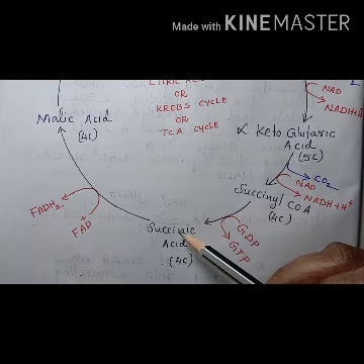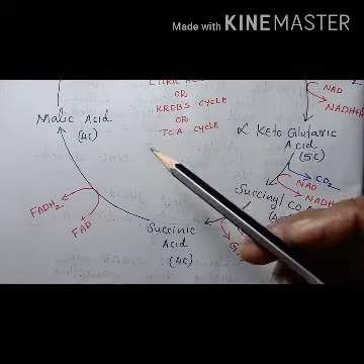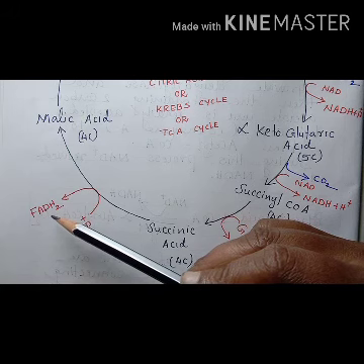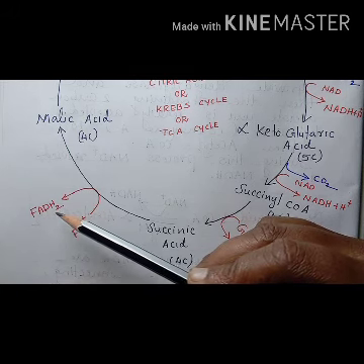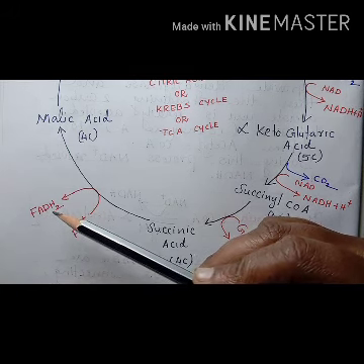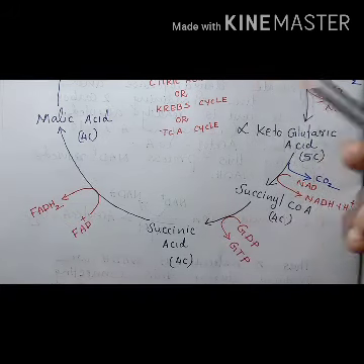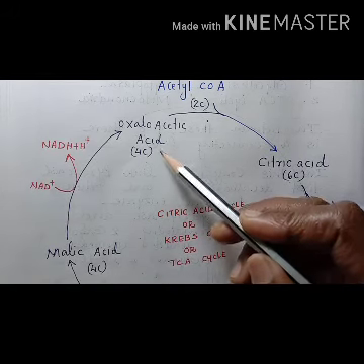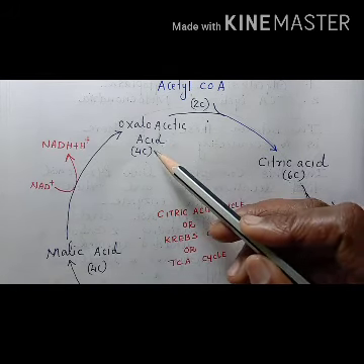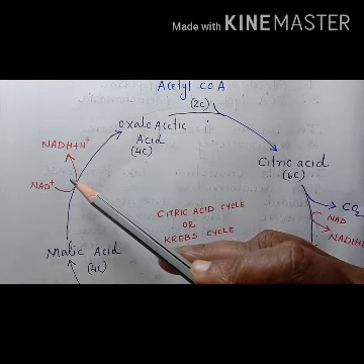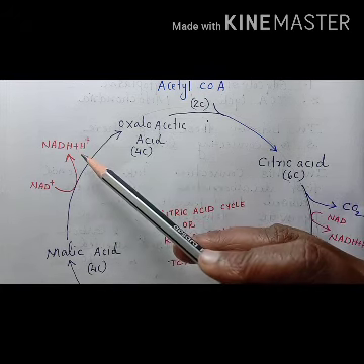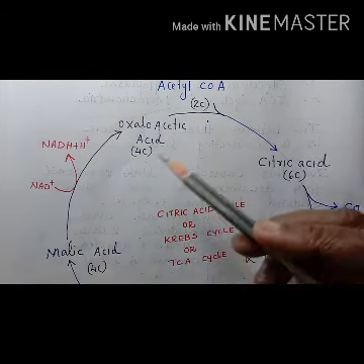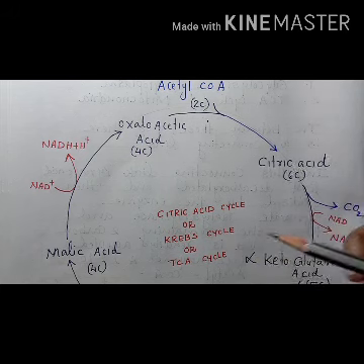Next, succinic acid, a 4-carbon compound, is converted to malic acid, another 4-carbon compound. During that step, one molecule of FADH2 is released. One molecule of FADH2 is equal to 2 molecules of ATP. This 4-carbon malic acid is again converted back to oxaloacetic acid, which is a 4-carbon compound. During that step, another NADH2 molecule is released. So this is the cycle: citric acid cycle, or Krebs cycle, or TCA cycle.